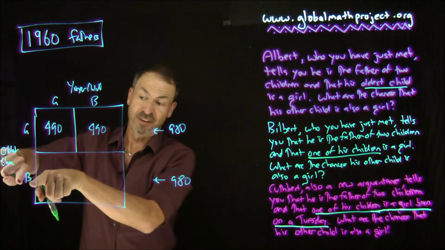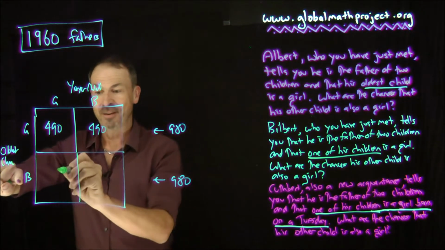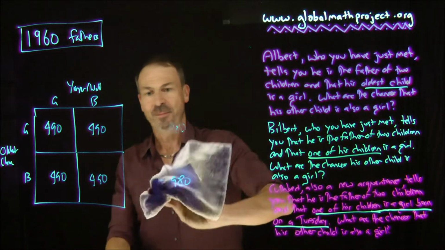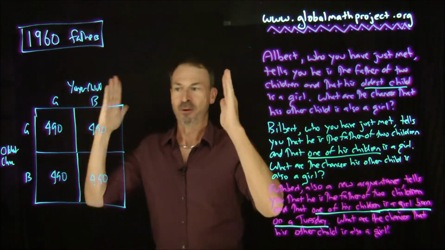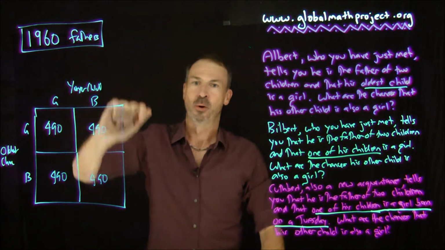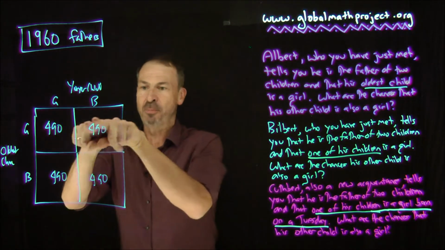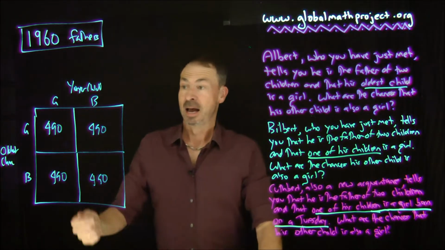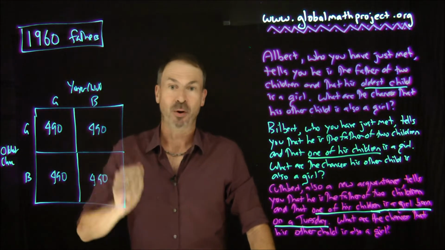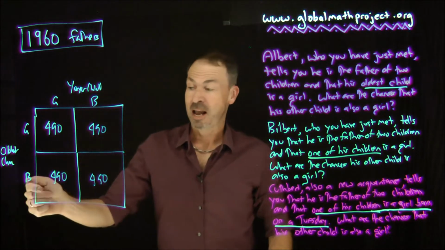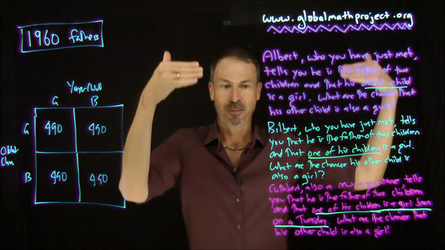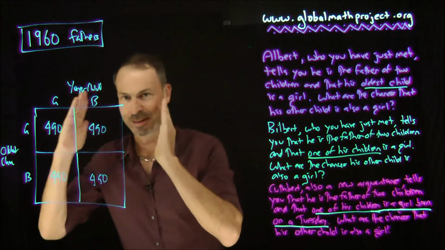And ditto for these fathers with oldest child a boy: half will have a second child girl, half will have a second child boy. Beautiful. So there is the data of all fathers of 2 children. They have girl or boy for oldest, girl or boy for second, and each possible pairing comes in equal likelihood. 490 of this group, 1/4 of them, will have girls. 490 will have a boy, then a boy. 490 will have a girl, then a boy, and 490 will have a boy, then a girl. Grand. So let me now go through Albert scenario, Bilbert scenario, Cuthbert scenario, based on that data.